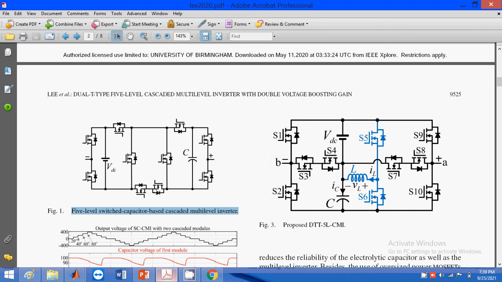By using the proposed method, we prevent the high charging current that would flow in this design by using a smoothing reactor. So the proposed method has three main advantages: one is the self capacitor balancing method, second is voltage boosting gain, and third is preventing the impulse charging currents. So these are the advantages of the proposed method.